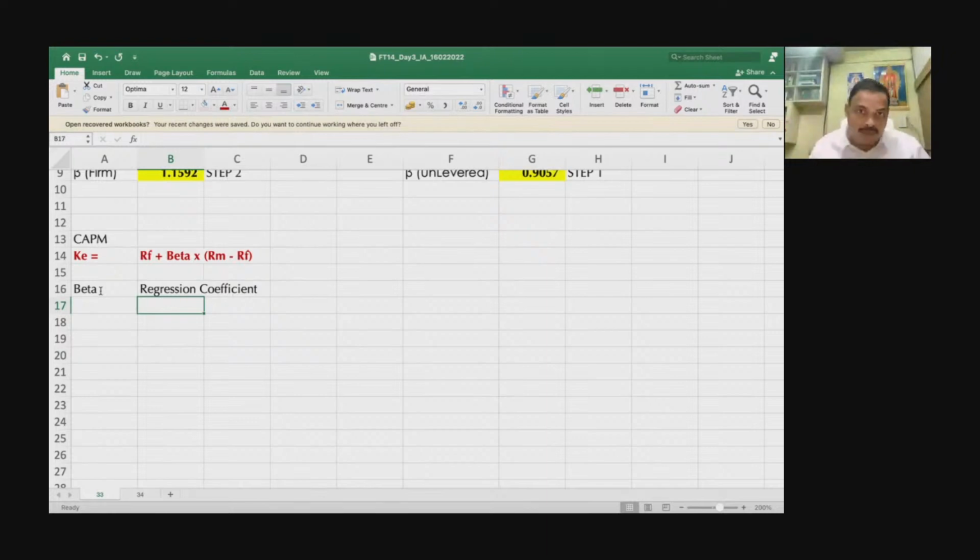When beta is 0, whatever happens to the market, nothing will happen to your asset. In Tamil, we would say that means the rain will fall on the buffalo. Nothing will happen. That is called beta 0.